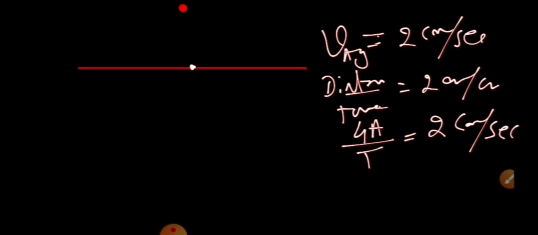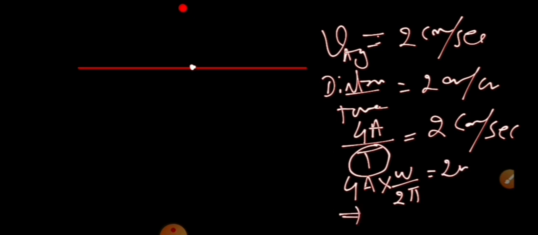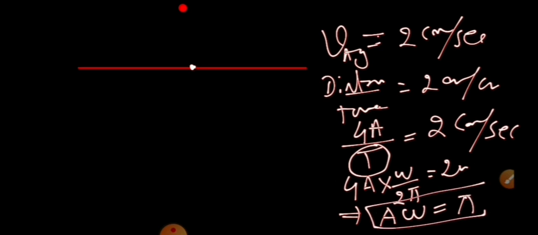Okay. We know T is equal to 2 pi by omega. So we'll have 4A by 2 pi by omega, that is 4A omega by 2 pi, is equal to 2 centimeter per second. Simplifying, we get A into omega is equal to pi. This is one equation, this is given.